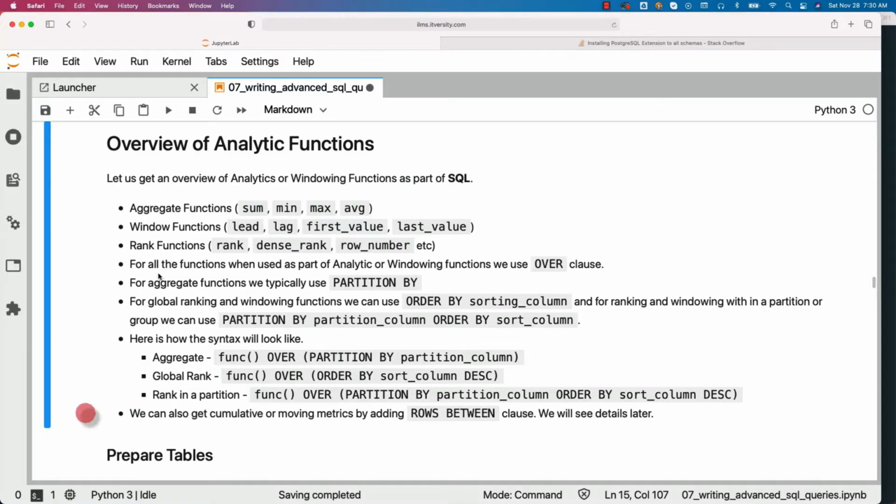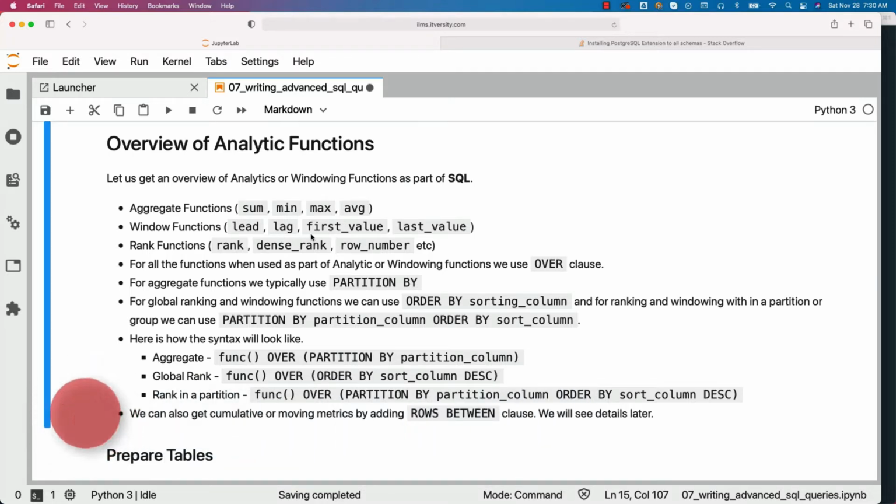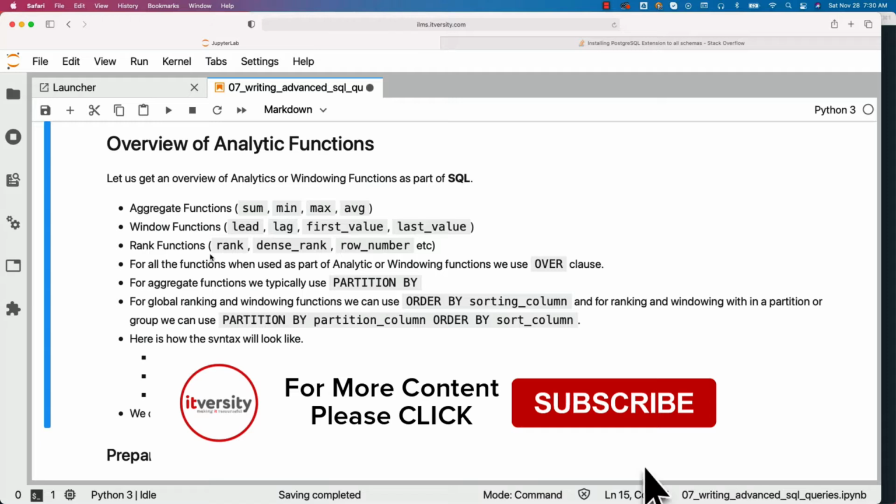Let us get an overview of analytics or windowing functions as part of SQL. We have functions such as sum, min, max, average, etc., which can be categorized as aggregate functions. Lead, lag, first value, last value, etc., can be categorized as window functions. Rank, dense rank, row number, etc., can be categorized as rank functions.